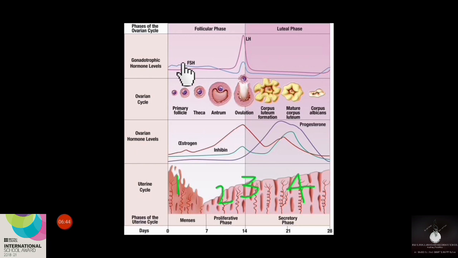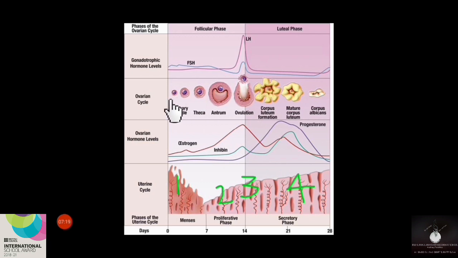In short, due to the action of GnRH from the hypothalamus, two hormones, FSH and LH, can be released from the anterior pituitary. FSH hormone will stimulate the ovarian follicle and promote the growth of the ovarian follicle.